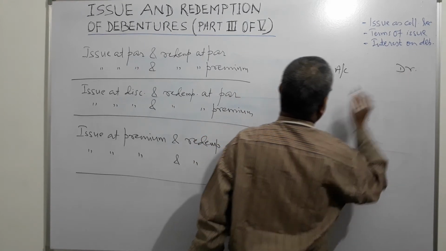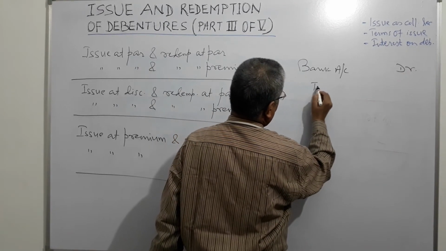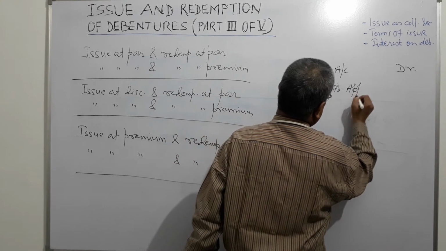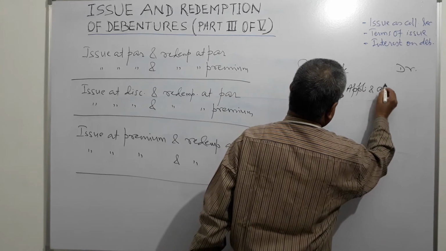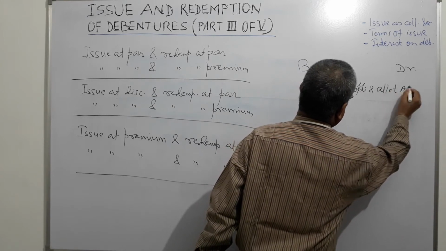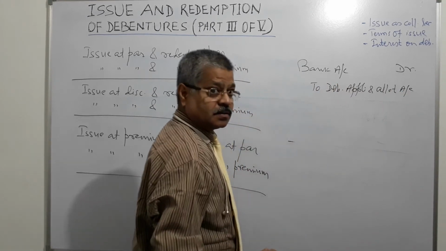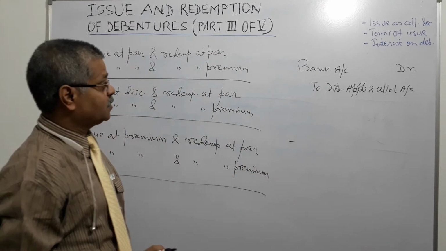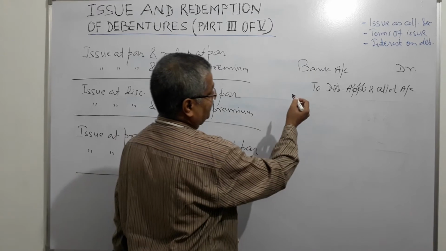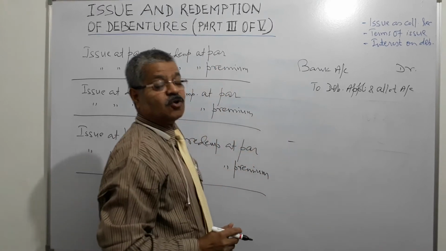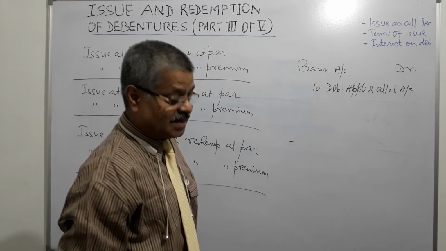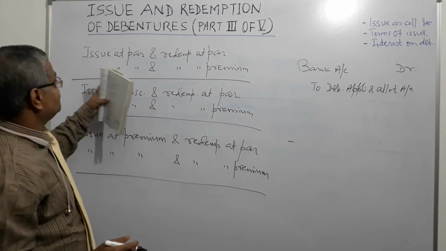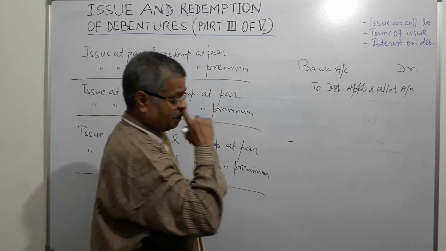Bank account debit to debenture application and allotment account, that is credited at the stage of application money received. So bank account is debited and debenture application and allotment account is credited. Now the next stage is allotment. So what do we do? This is issue at par and redemption at premium.